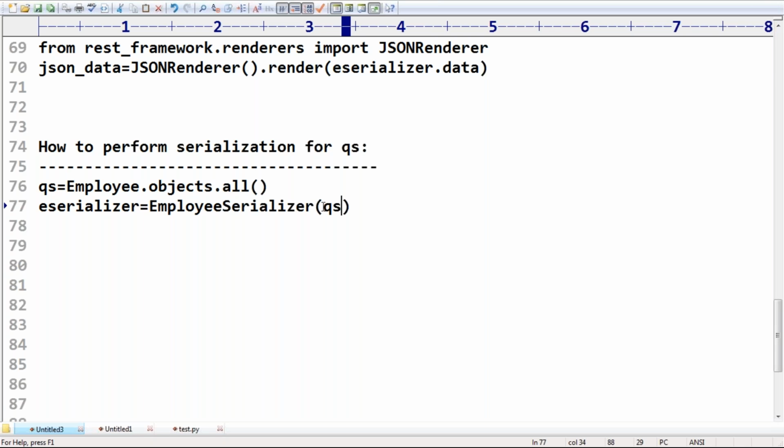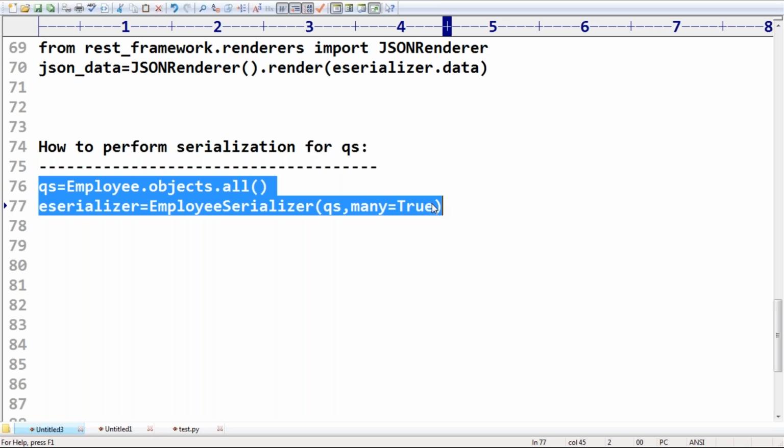You have to add comma many is equal to True. Comma many equals True, you require to take. This is the only extra line you have to take care of for a query set. Except this, all the remaining story is always the same. Okay, now let me execute this one.